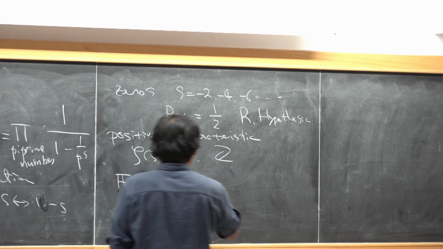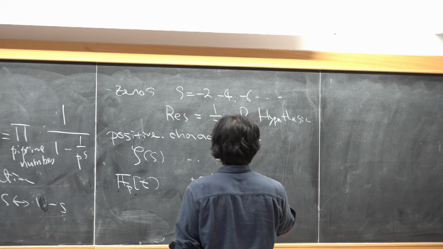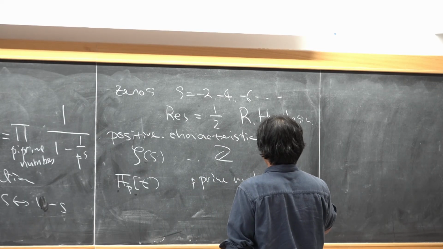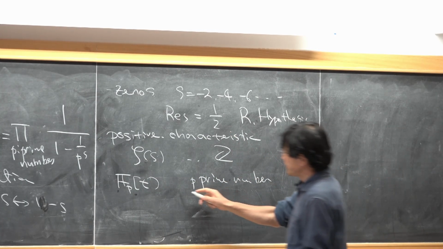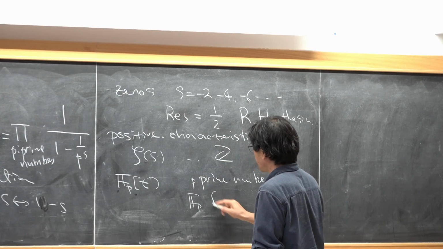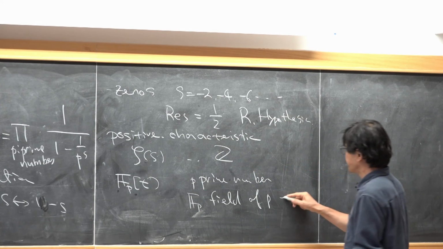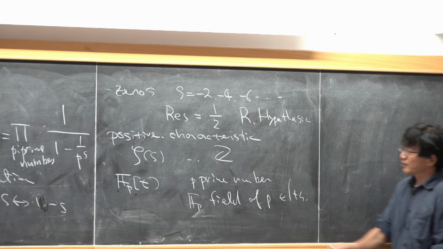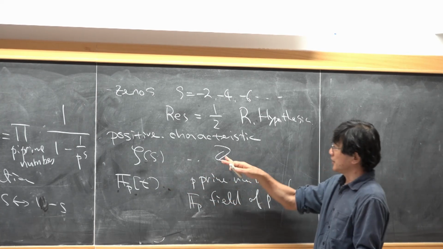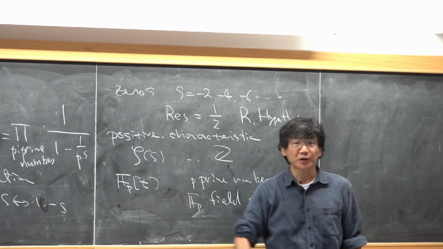Here p is a prime number, so we are in positive characteristic, and F_p is the field of p elements. So we replace this Z by this ring in positive characteristic.